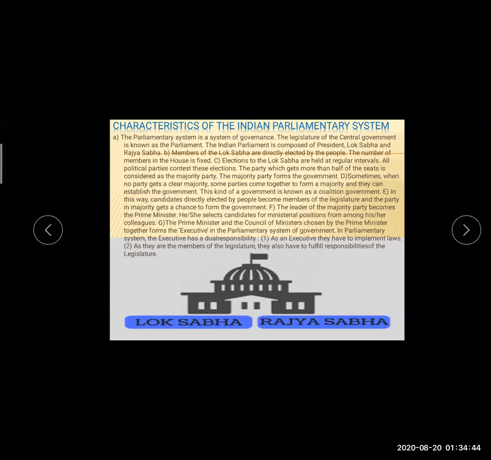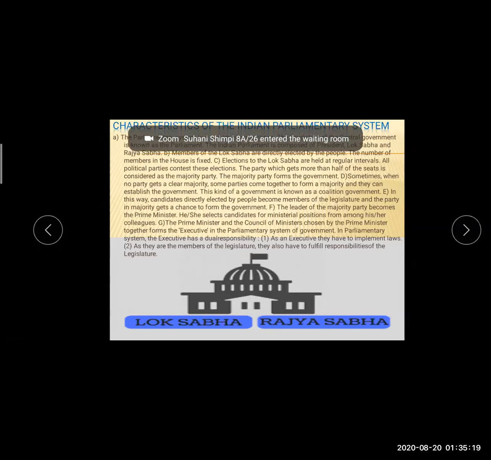Underline in your textbook on page number 68 what is meant by coalition government. A coalition government is a government where no party gets a clear majority. At that time, some parties come together to form a majority and they establish a government. It is very important as a short note. In this way, the candidates directly elected by the people become members of the legislature and the majority party gets a chance to form a government, as we have learned.